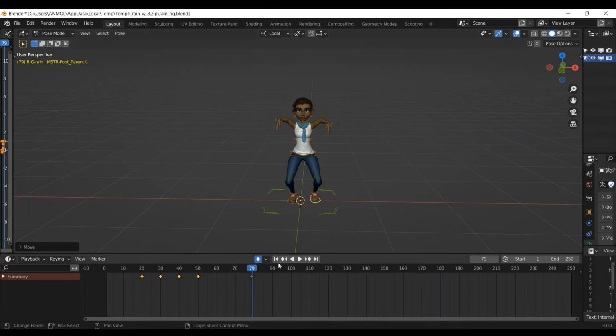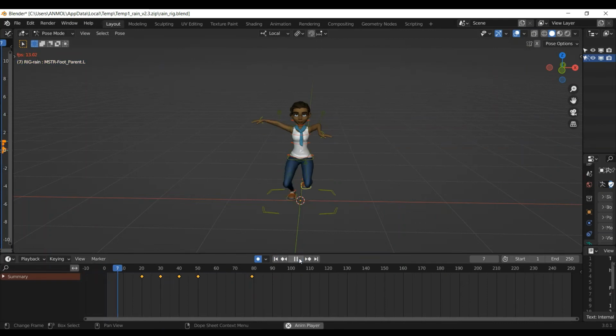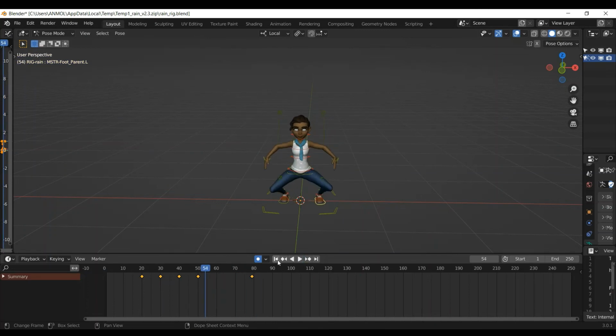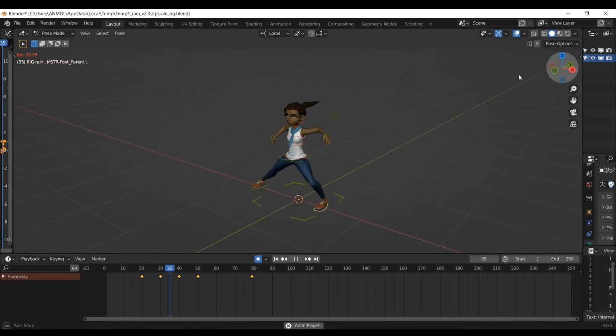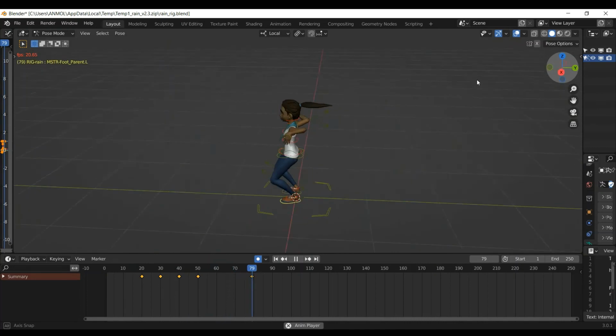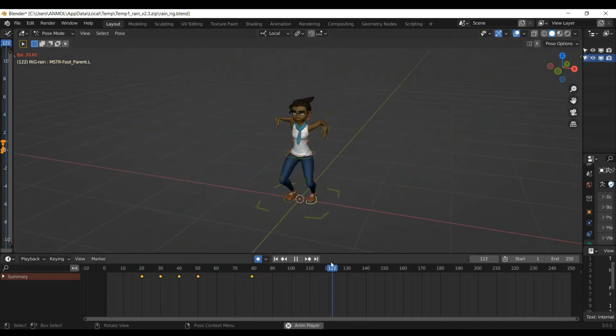Here we are. Now let's move back to the first frame and see how our animation has been made. Yeah, here it is and it looks great. Let's play it again. Here is our rain character moving perfectly.